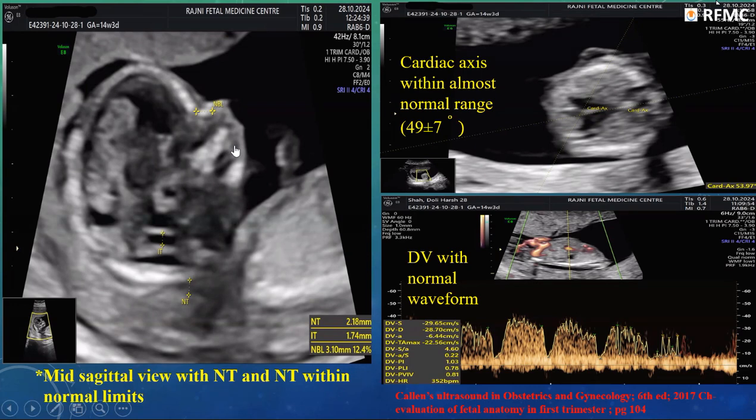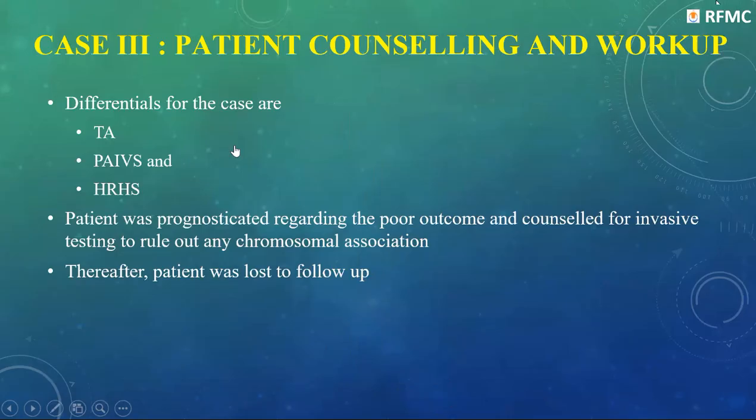Now the cardiac axis. In a 12 to 15 week fetus, the cardiac axis is 49 plus or minus 7 degrees. So that means the range is 42 to 56. In our case, we got the cardiac axis of 54 degrees, which is close to abnormal. Ductus venosus waveform was normal. Now, my differentials for the case are tricuspid atresia, pulmonary atresia with intact ventricular septum, and hypoplastic right heart syndrome.